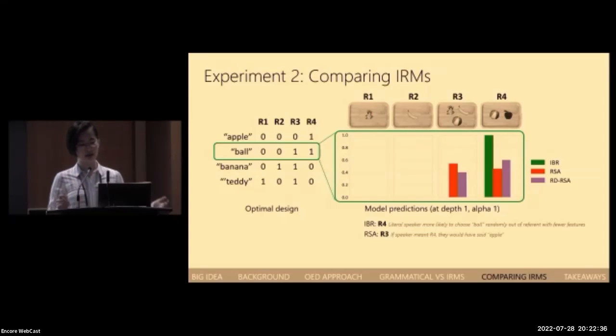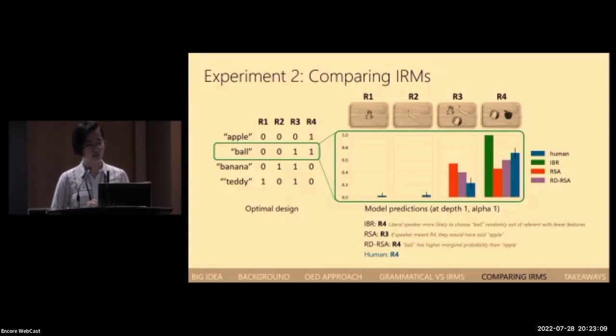The RSA listener again abides by Gricean reasoning and favors R3, because if the speaker was referring to R4, they would probably have said apple and not ball. However, the RDRSA listener favors R4. If you recall, the RDRSA speaker also takes into account the marginal probability of each utterance. Because ball has a higher marginal probability to be spoken than apple, the pragmatic speaker gives the utterance ball more weight. So the RDRSA listener is a little more inclined to believe that the speaker might say ball to refer to R4. After running the experiment, we see that human participants chose R4 more frequently than R3, which is qualitatively consistent with IBR and RDRSA, but not RSA.